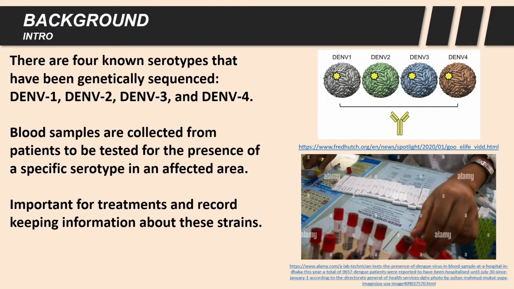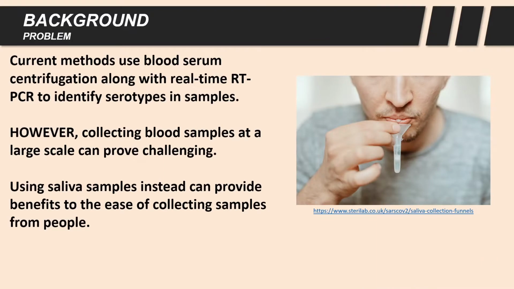While the use of blood samples is commonplace for these practices, the moderately invasive nature of collecting blood can be a challenge towards obtaining a great deal of patient samples. However, recent studies have shown that blood-borne pathogens such as dengue can be found in saliva samples in sufficient quantities. Therefore, the implementation of saliva collection in current methods of serotype identification could lead to an easier acquisition of data with little to no compromise in accuracy.